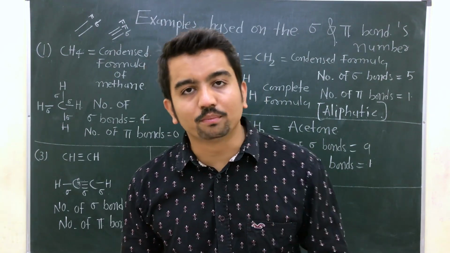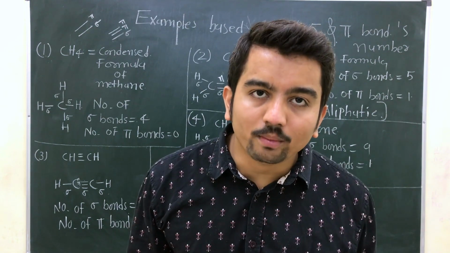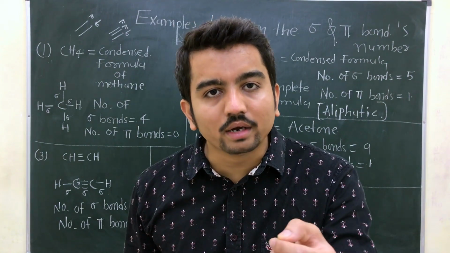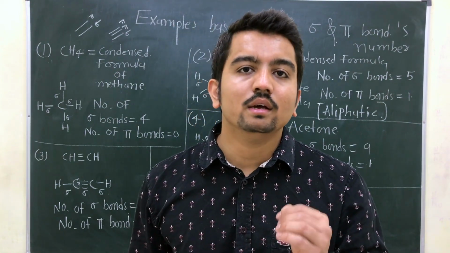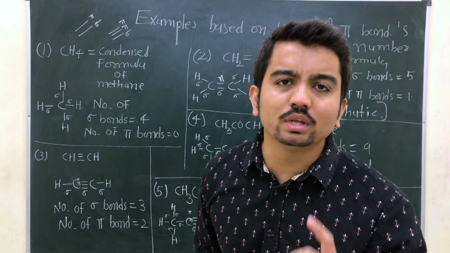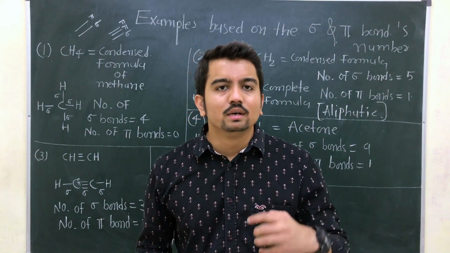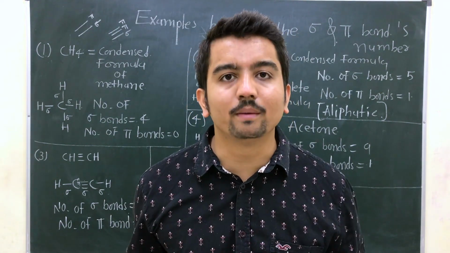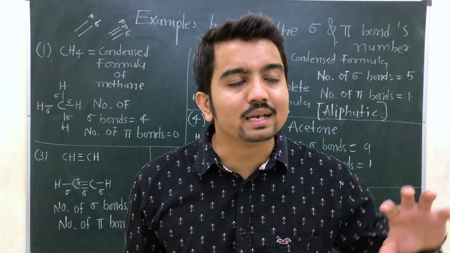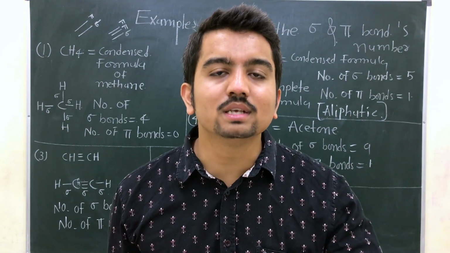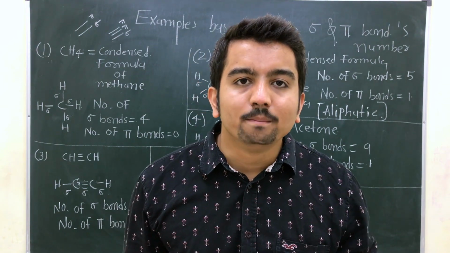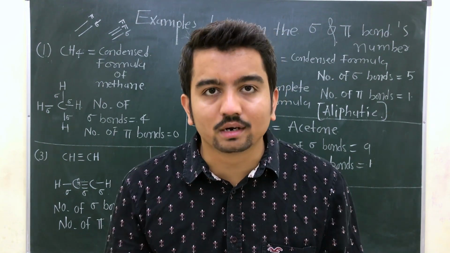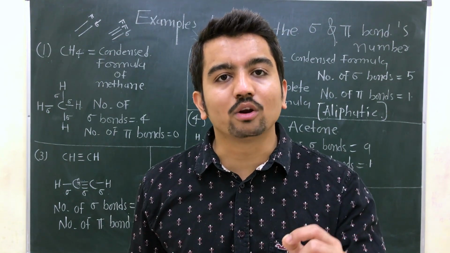Is it clear? And suppose it contains aroma, then it is considered an aromatic compound. So in the next topic, we are going to calculate the number of sigma bonds and pi bonds in aromatic compounds. I'm sure you understand. Incense has a particular smell. Suppose we consider one more example, rubber. When you burn rubber, there is a typical smell and typical smoke. So rubber is considered an aromatic compound. Clear? Benzene has a typical phenolic smell, so that can be considered an aromatic compound.